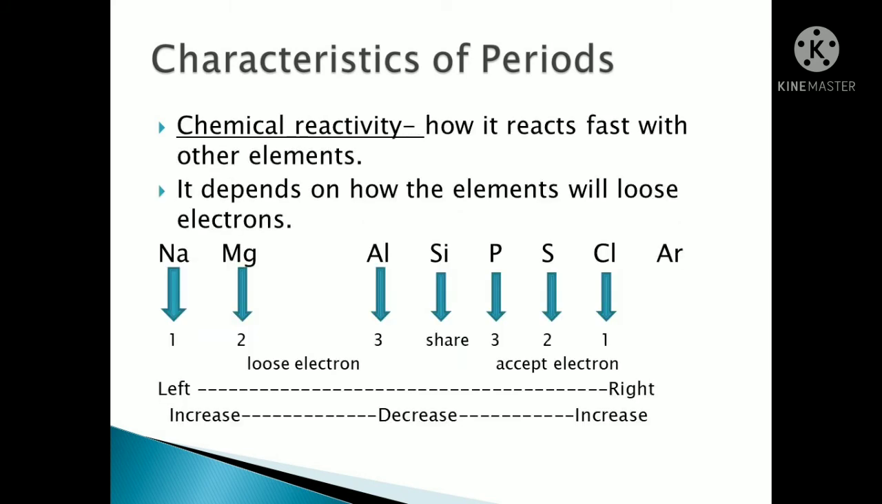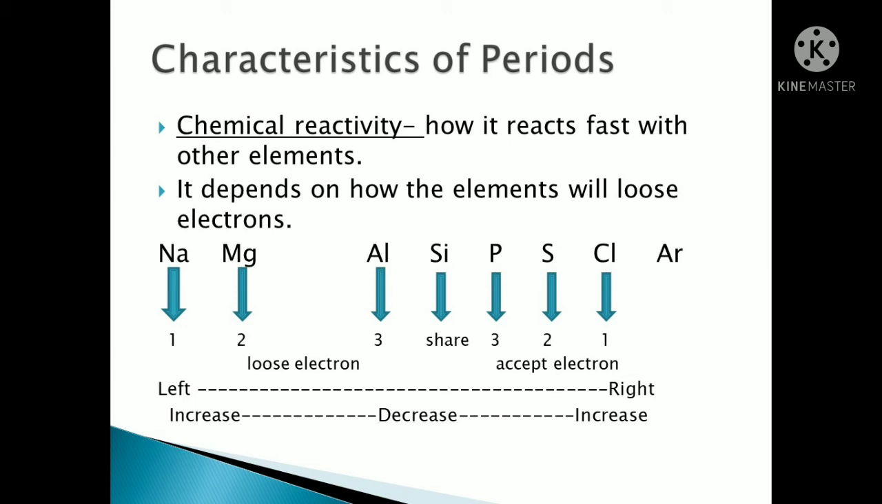Next will be the chemical reactivity. So here we will talk about chemical reactivity, how fast it reacts with the other elements. And how will that depend? It depends on how the elements lose the electron. How much the elements will lose the electron depends on that characteristic of the periods. Okay. Now see the chemical reactivity here.